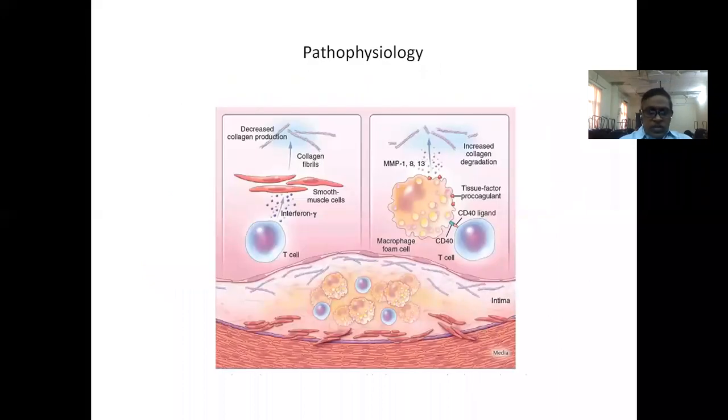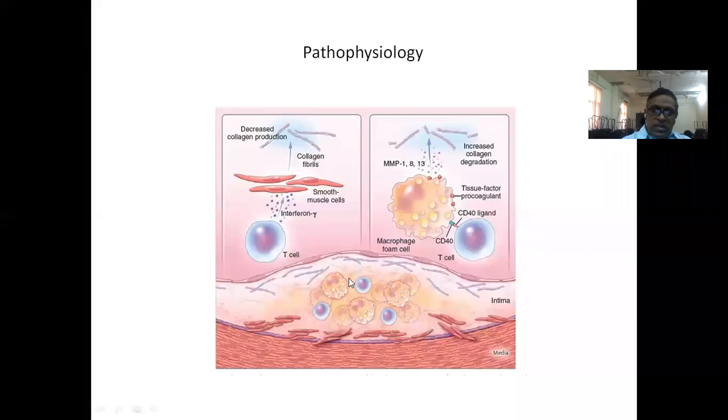The basic pathophysiology in all these conditions is the plaque. Atherosclerosis is the most important pathophysiological mechanism by which all these things happen. If you see this figure, these are the macrophages laden with lipid, the foam cells, and these are the T cells.